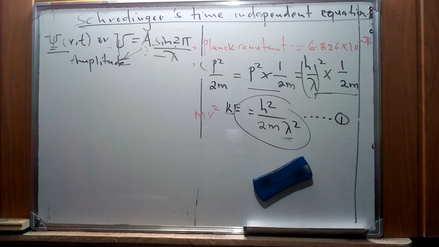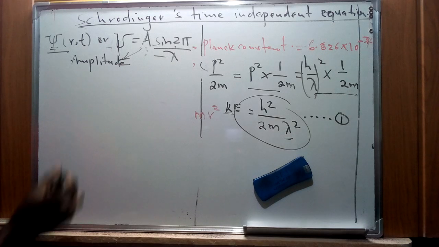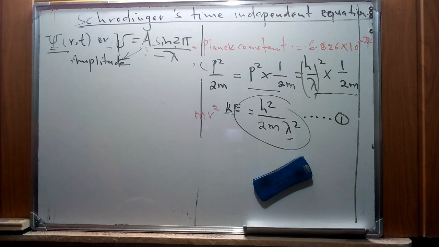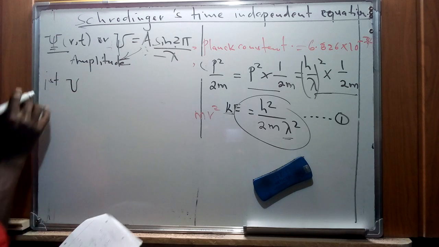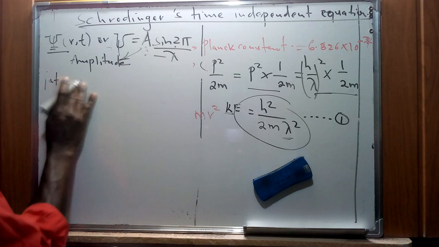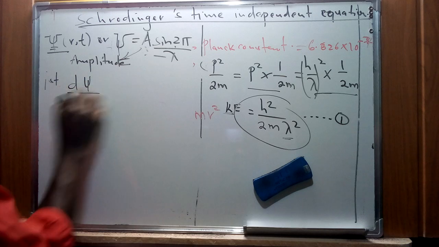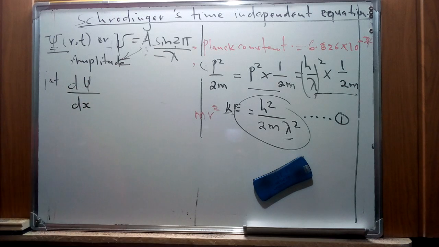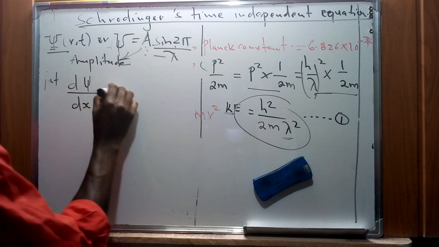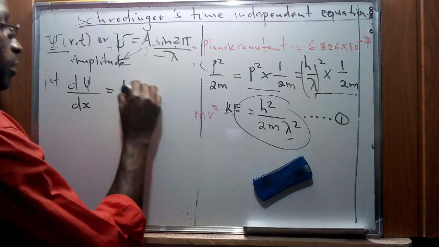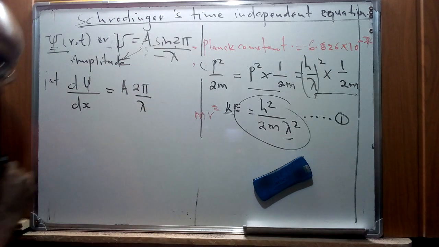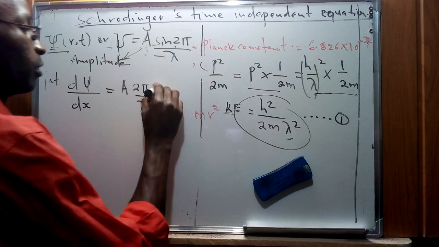Now if we differentiate this equation with respect to x, we're going to differentiate it twice so that it gives us a specific probability. So the first differential of psi with respect to x is going to give us A. For this trigonometric function, we have looked at the rules of differentiating trigonometric functions.